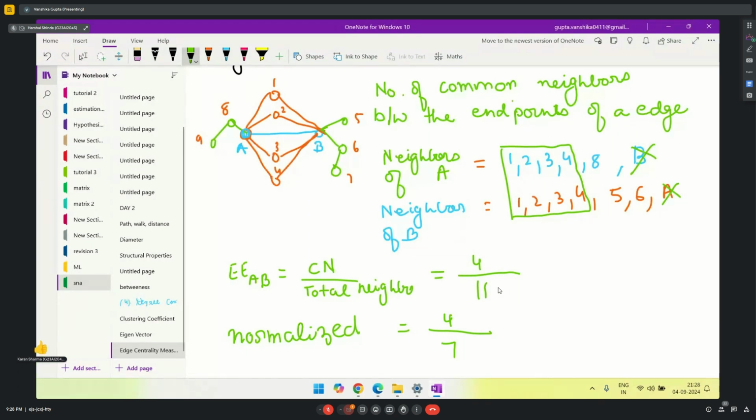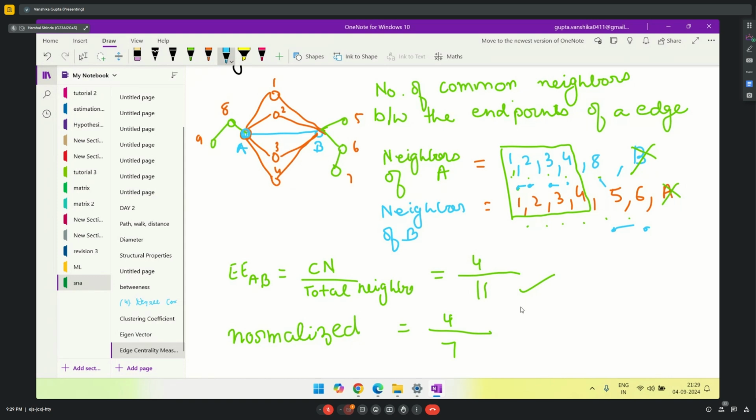In normalized form, we are not counting the 4 common neighbors again. How did this 11 come? 1, 2, 3, 4, 5, 6, 7, 8, 9, 10, 11. Correct? In this way, we counted 11. Now, while counting in normalized form, these 1, 2, 3, 4 we do not count again during B. So my counting will be 1, 2, 3, 4, 5, 6, and 7. I'll not repeat this in normalized form. This is the difference. Yeah, got it. Thanks.